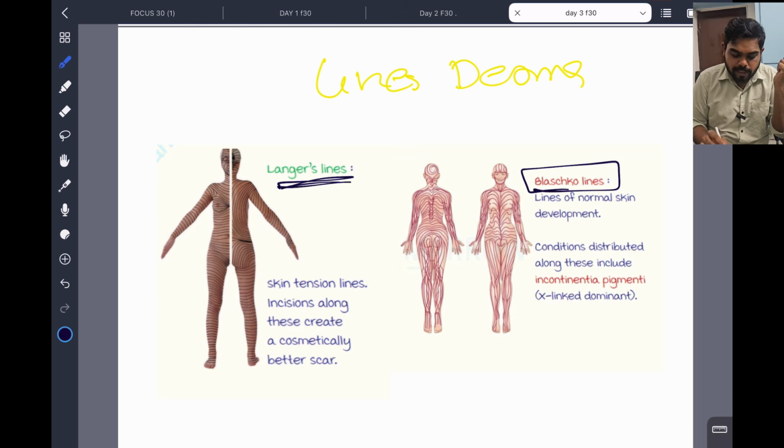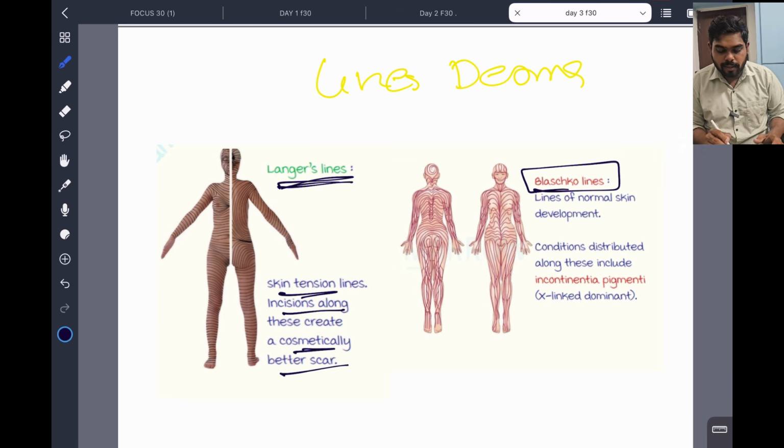So what are Langer's lines? These are the skin tension lines. Incision along these creates a cosmetically better scar. So it is preferred in cosmetic surgery. If you put an incision along that, it gives a cosmetically better scar.